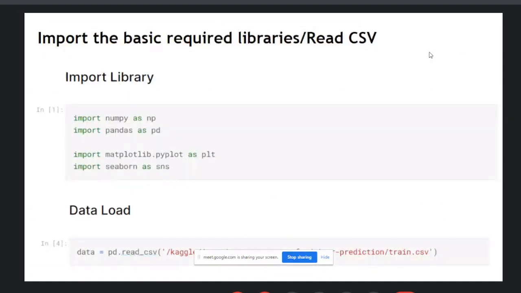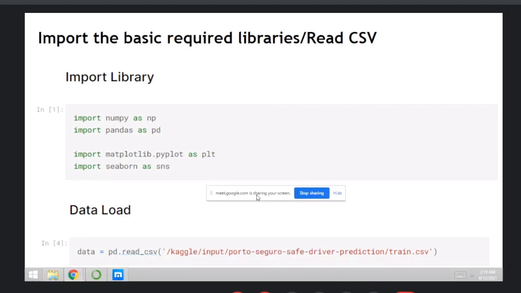Now, import the basic required libraries and read the CSV. Before applying any different techniques, please create your model first. Import the necessary libraries: import NumPy as np, then Pandas, then Matplotlib as plt and Seaborn. Then read your dataset.